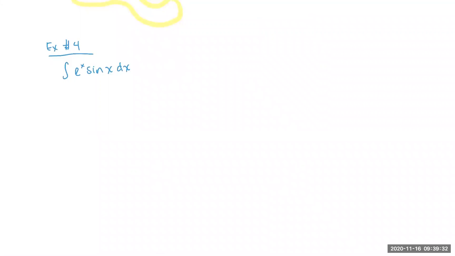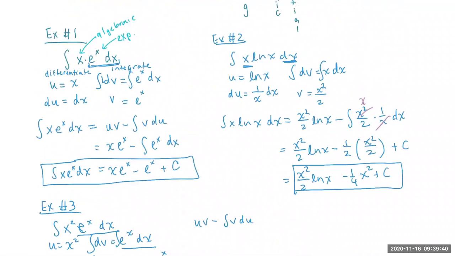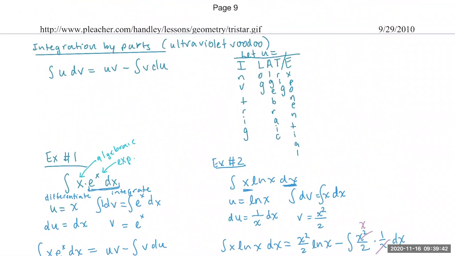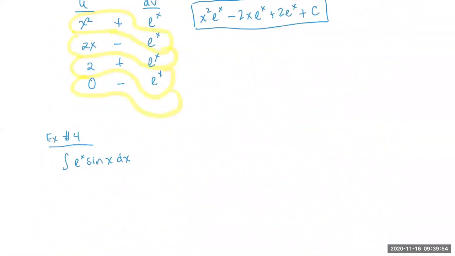Okay, so here we have a unique situation. We have exponential and trig. And remember at the very start of this, I said, and I'll come back to it, put a slash to it, t and e, and whichever one comes first, you can pick if you want u to be equal to exponential or if you want u to be equal to trig. It doesn't matter in this case.